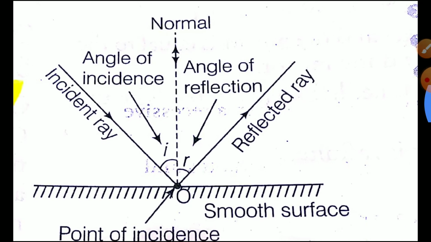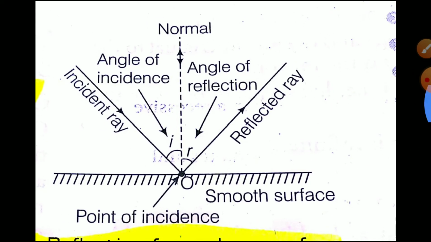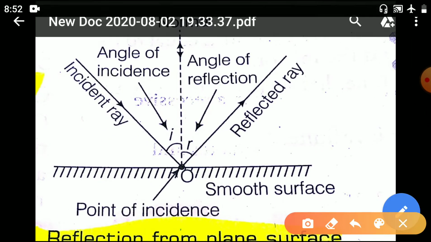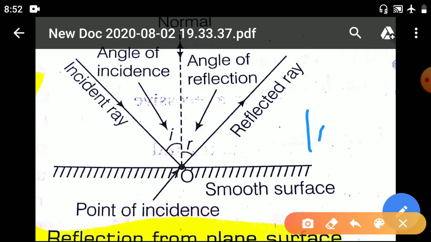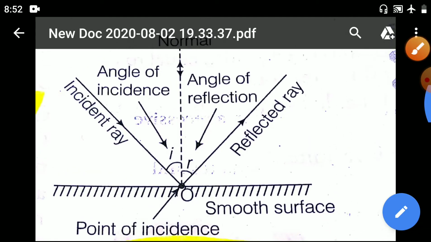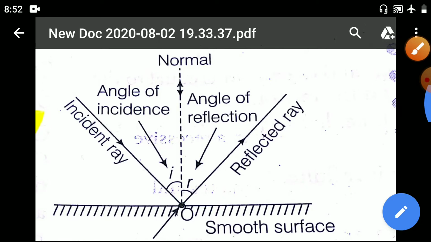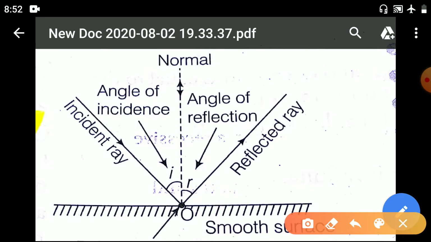Here you can see the diagram. This is the smooth surface.